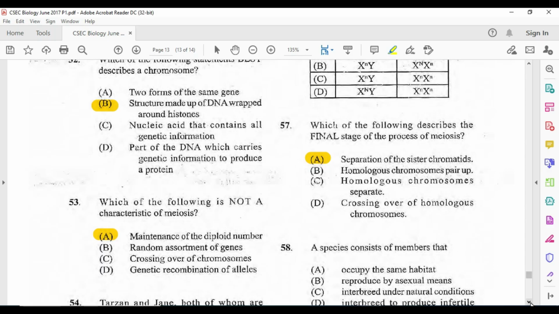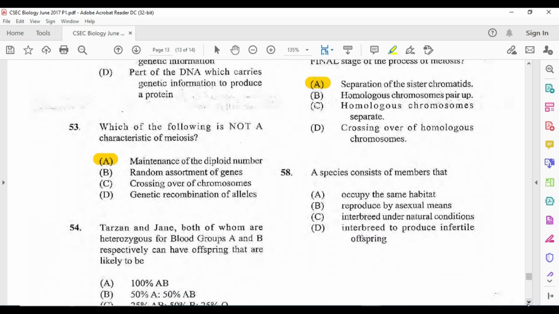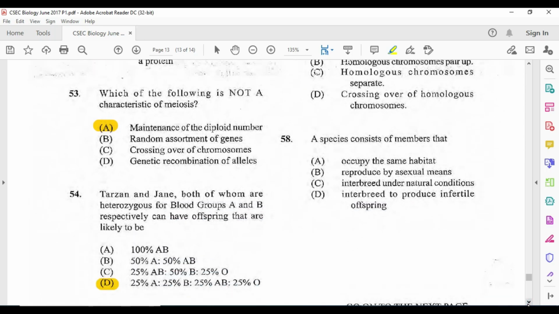58. A species consists of members that are usually able to interbreed and produce viable offspring. We would have had the horse and the donkey producing the mule, and the lion and the tiger producing the liger. So looking at this, occupy the same habitat, not necessarily. Reproduce by asexual means. Pretty much your answer here is going to be C.